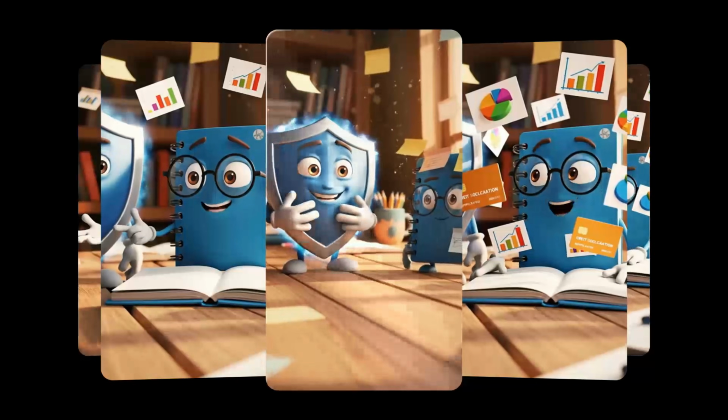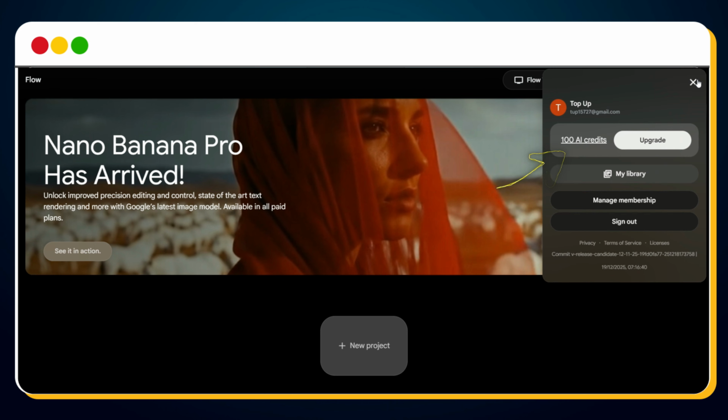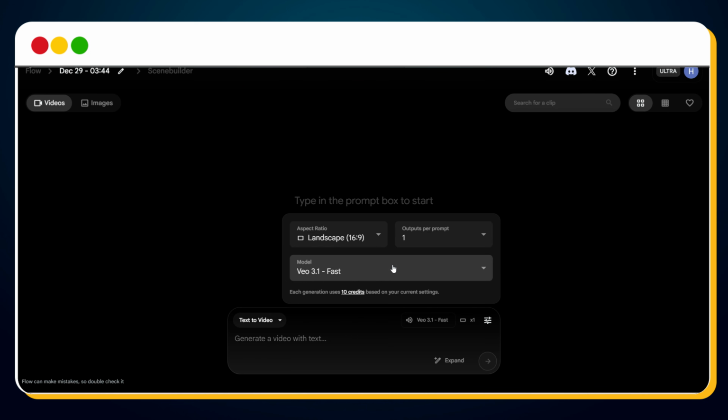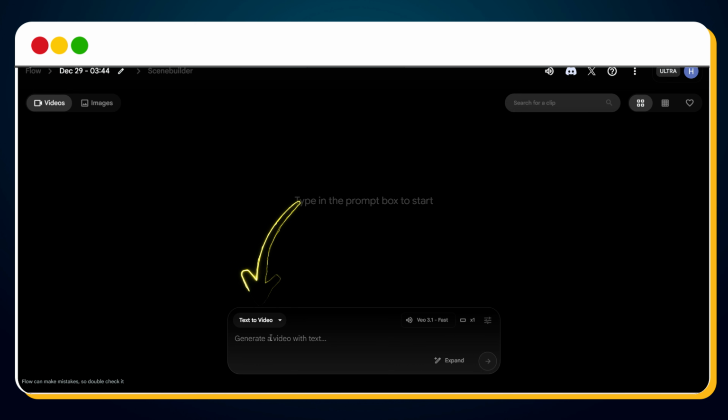Now, let's generate the video. Open Google Flow. If it's your first time, you get 100 free AI credits, more than enough to test this. Click New Project. Make sure VO 3.1 Fast Model is selected. Output count is set to 1 as it saves credits. Choose landscape for long videos. If you want to create YouTube Shorts, Instagram Reels, or TikTok video, then choose portrait aspect ratio. And also confirm text to video mode is selected.